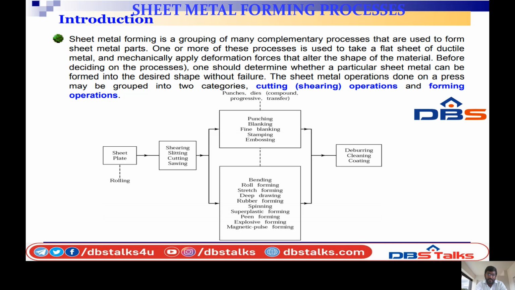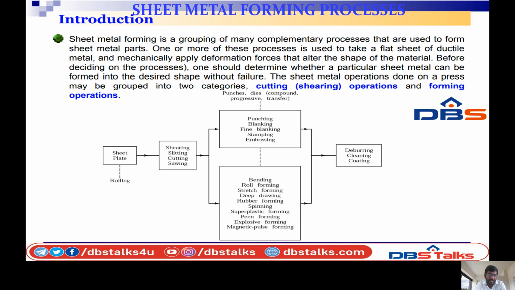Punches, dies, progressive or compound transfer. So this will be converted to the block diagram. So first we'll see the punching, blanking, fine blanking, stamping, embossing. So first we can start the processes.